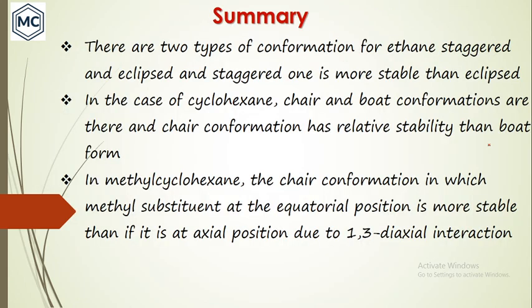And a summary: we have studied many things. There are two types of conformation for ethane, the first one is staggered, and one is eclipsed. And we found that the staggered one is more stable than eclipsed. And in the case of cyclohexane, chair and boat conformations are there. The chair conformation was found to have more stability than the boat form. And in methylcyclohexane chair conformation, the methyl substituent at the equatorial position is more stable than the methyl at the axial position due to 1,3-diaxial interaction.